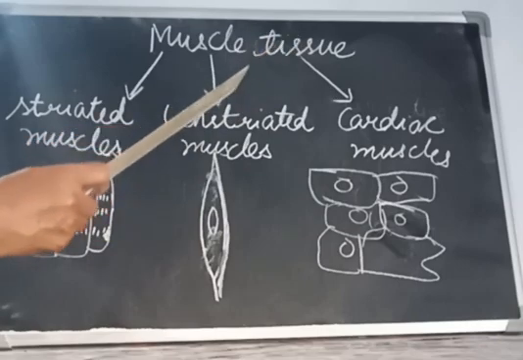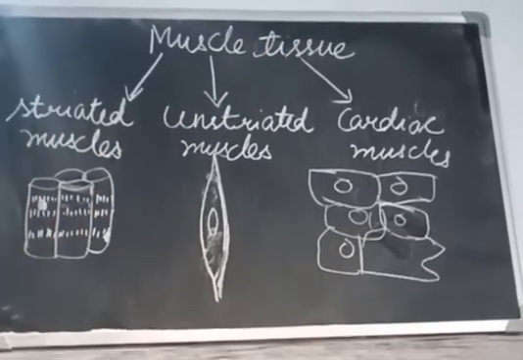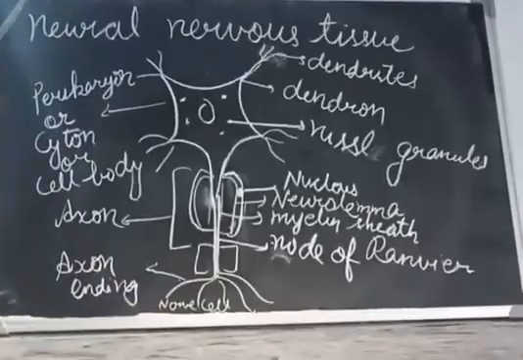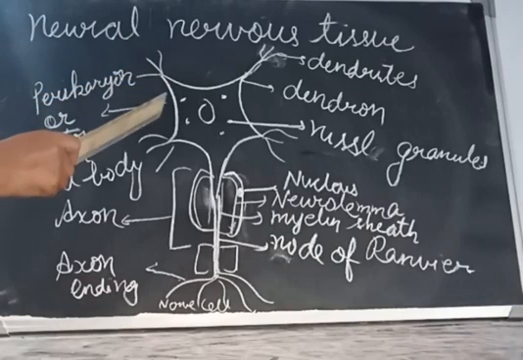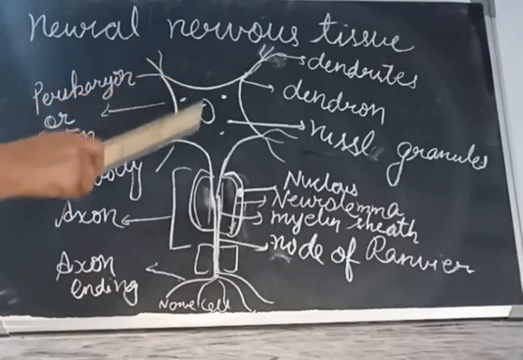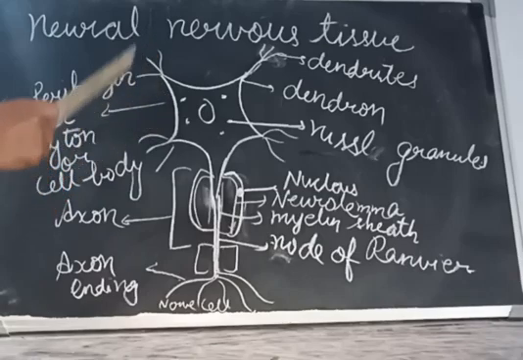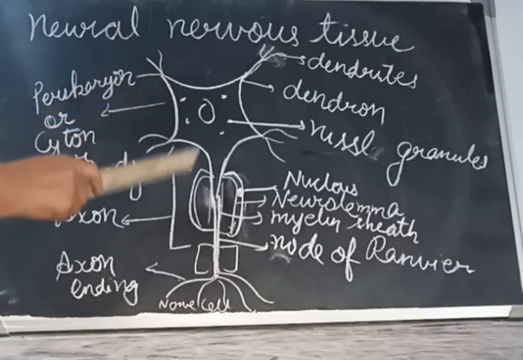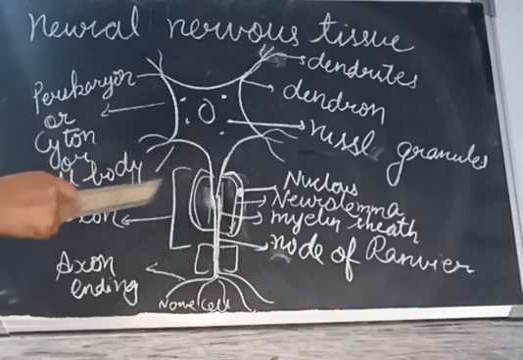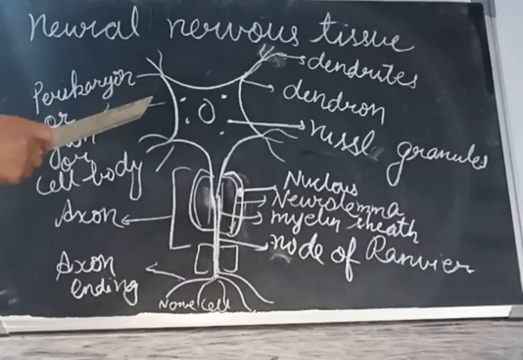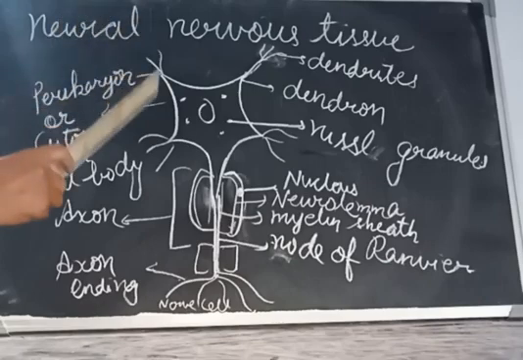So next is the neural or nervous tissue. Nervous tissue is made up of special cells called nerve cells. These nerve cells are elongated. Sometimes the axon is 1 meter long, and in some animals 3 meters also. This nerve cell consists of two parts.